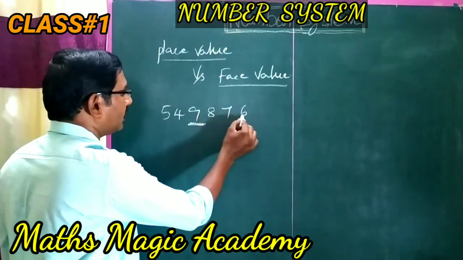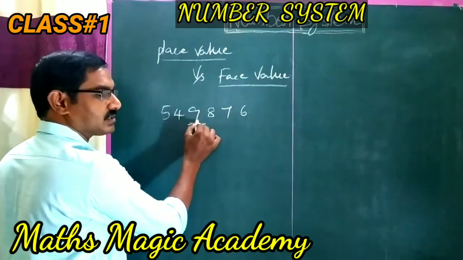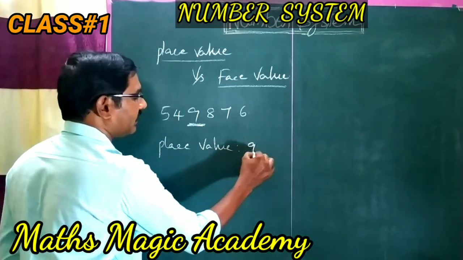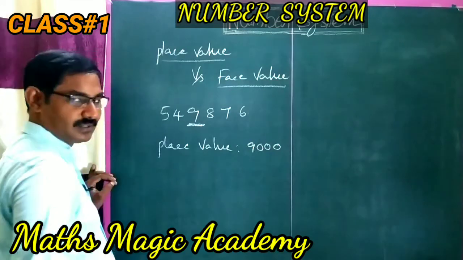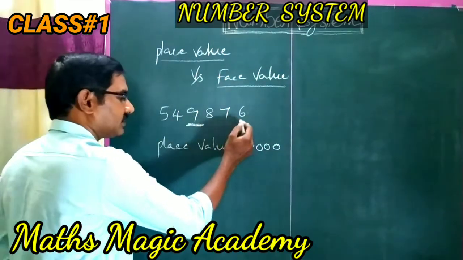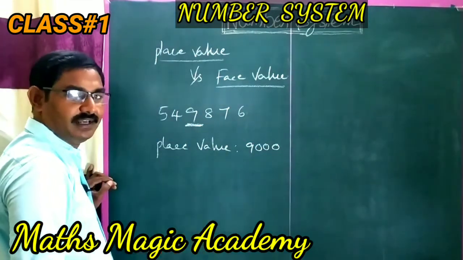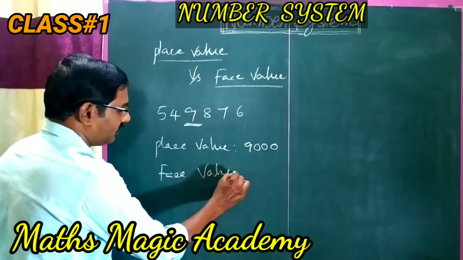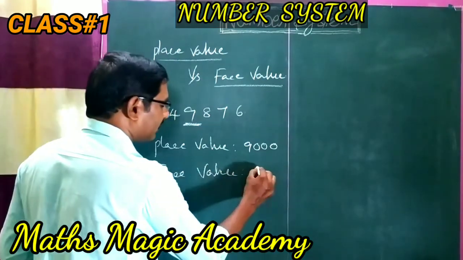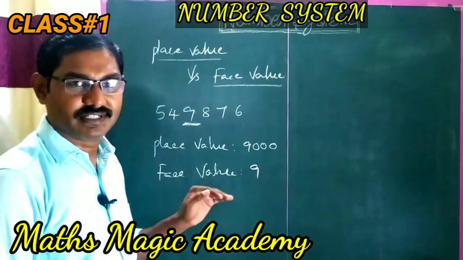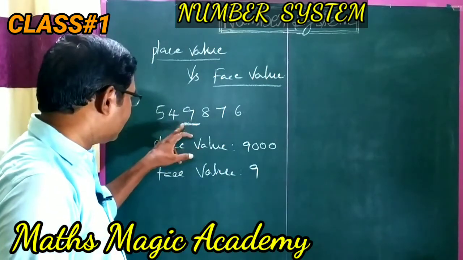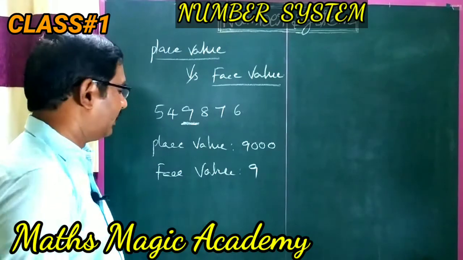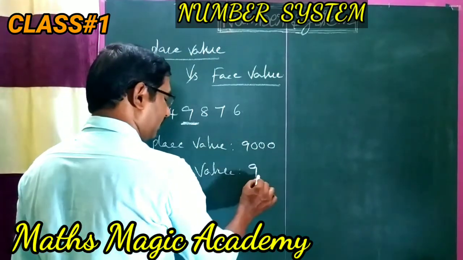So here, ones, tens, hundreds, thousands. So the place value is 9,000. 9 and after it, that many zeros. That is nothing but place value. And face value is nothing but just writing the digit only. First we discussed digits, no? So whatever the digit is, that is nothing but the face value. So place value is 9,000, face value is 9.